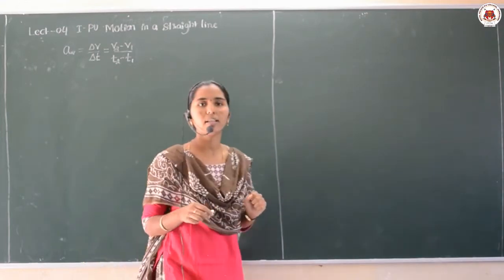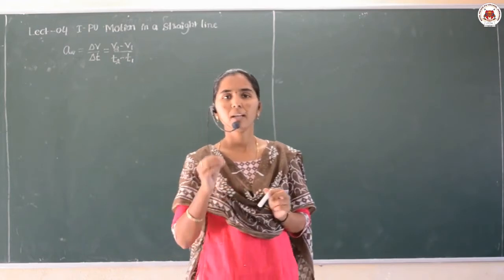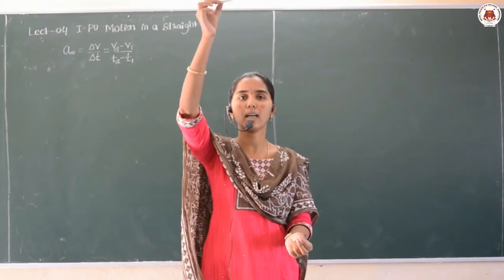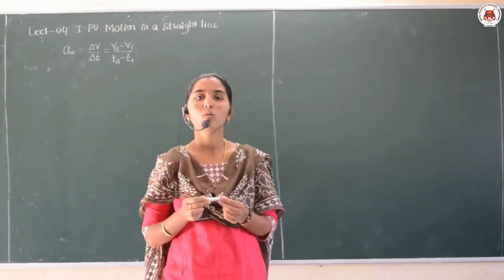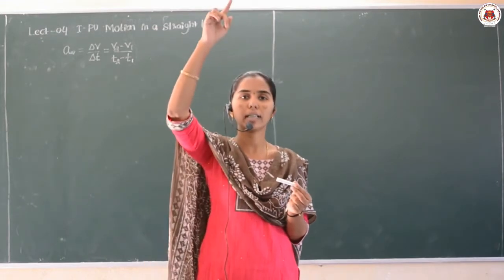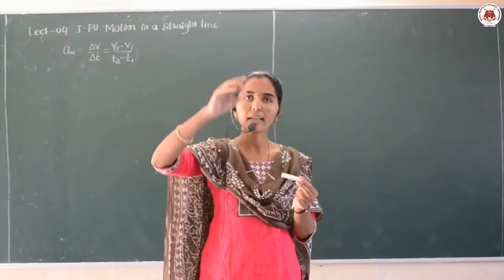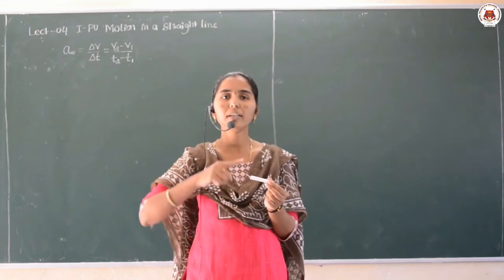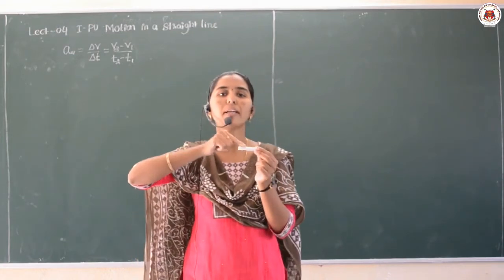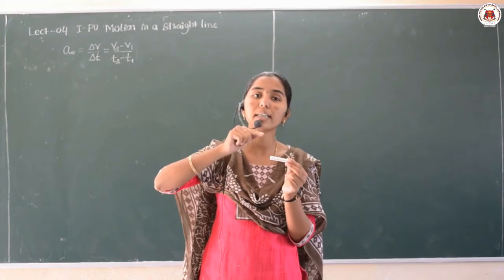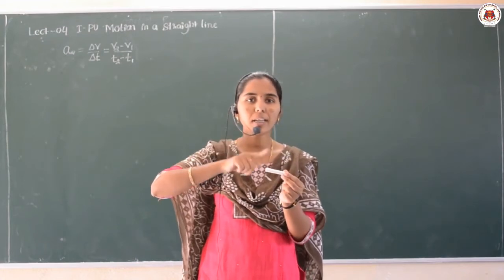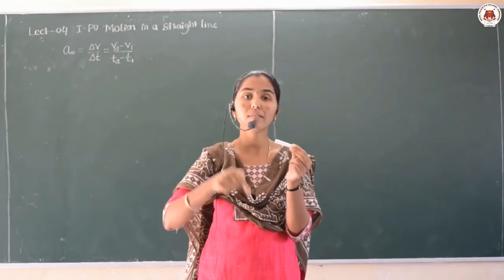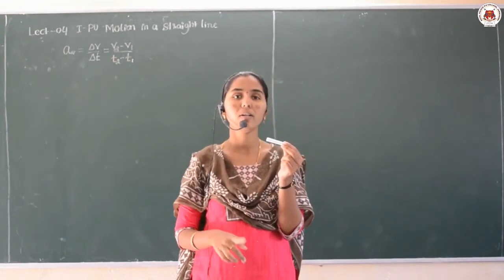See dear students, let us take one example. An object is thrown. This is an object. I am throwing it vertically upward. What happens here? When an object is moving vertically upward, we know that the gravitational force is always acting downward. Then when it is moving upward, the speed, the velocity of the object decreases, isn't it? Then it is moving opposite to the gravitational force which is applied.